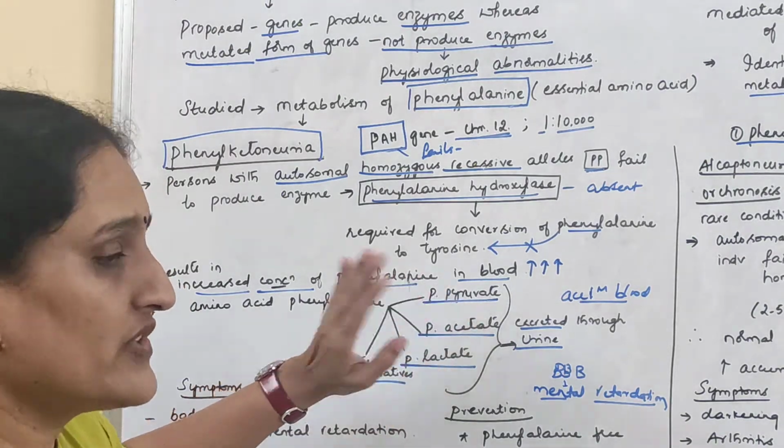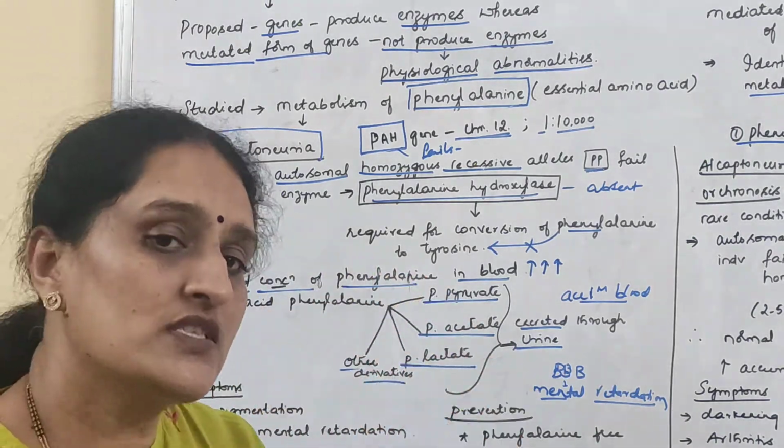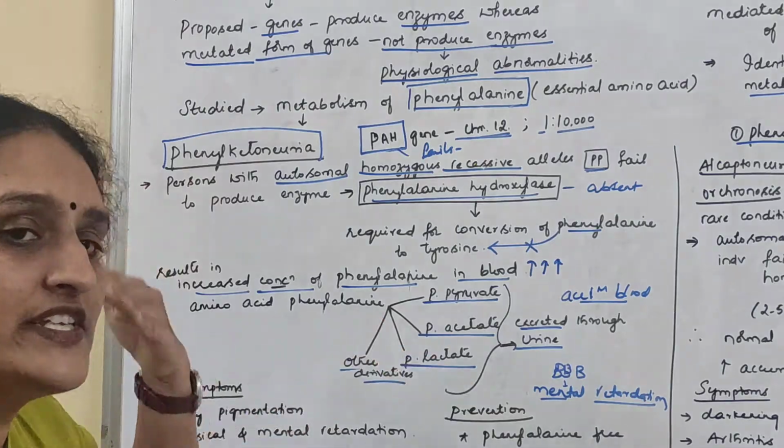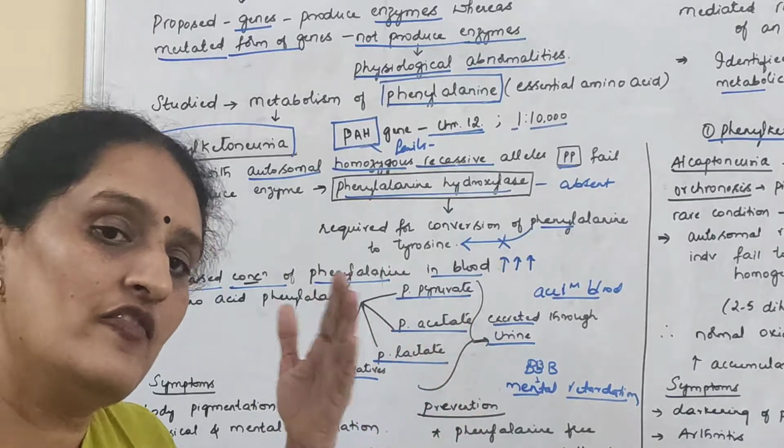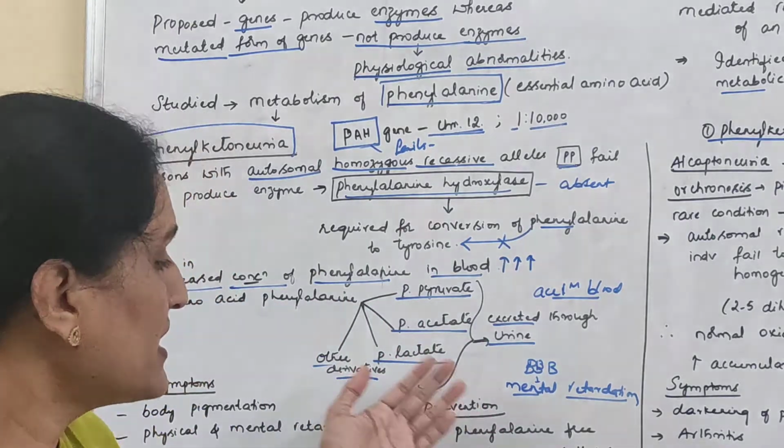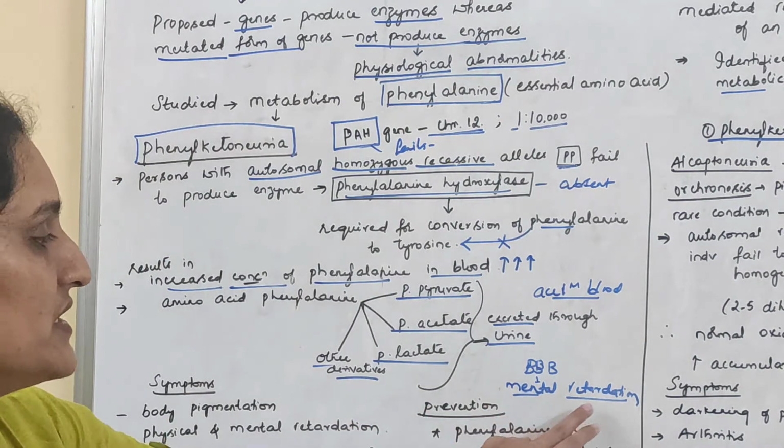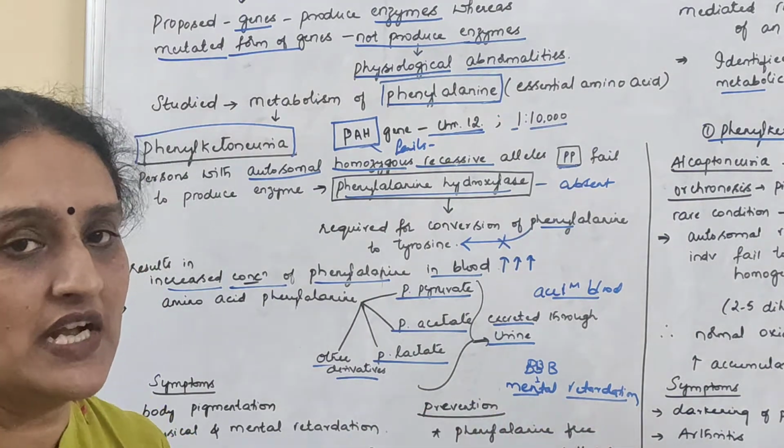And when this phenylpyruvate crosses the blood-brain barrier, it reaches the brain and affects the functioning of the brain cells, thereby resulting in mental retardation.